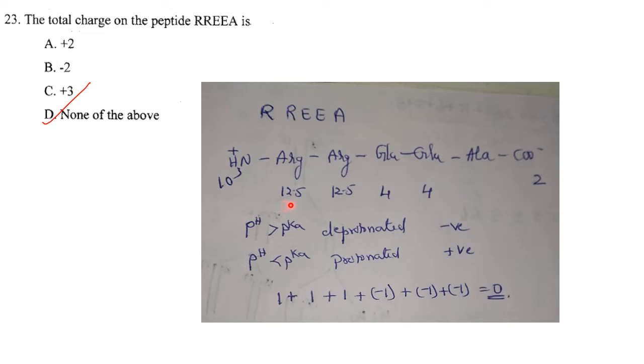So pH is less than 12.5, so you get a positive charge there. Similarly here also a positive charge, and here also a positive charge. Now 7 is greater than pKa of 4 and 2, so you get a negative charge here. So 1 plus 1 plus 1 plus minus 1 plus minus 1 plus minus 1 will be equal to 0. So the answer here is option D, that is none of the above.